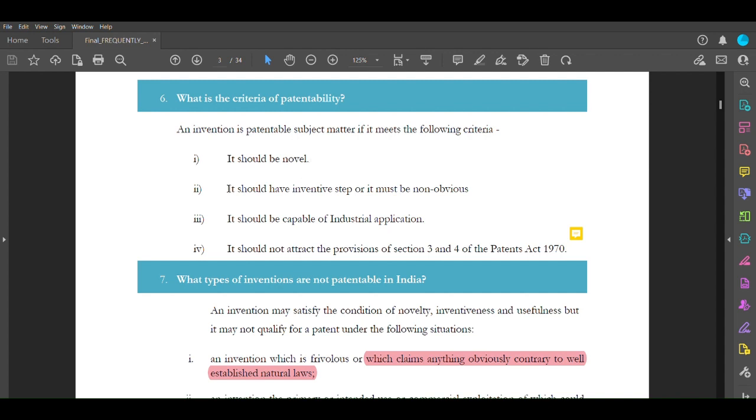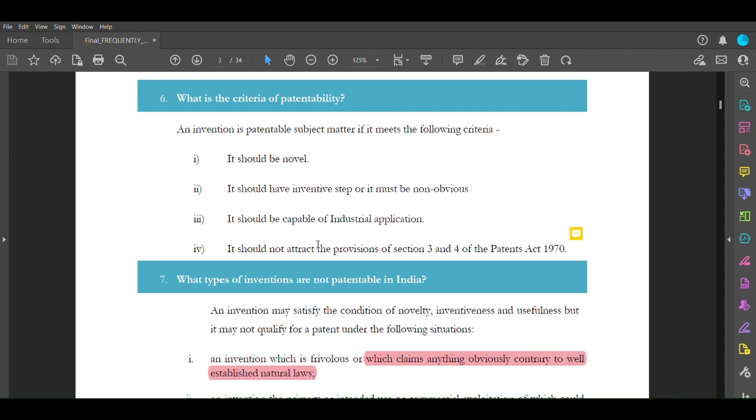Now, it should have an inventive step, or it must be non-obvious. When we are filing a patent, the inventive step that you are suggesting or giving in the specification should be visible, and you should include the background study as well. And it should be capable of industrial application. If you are patenting something, it should be capable of industrial application.